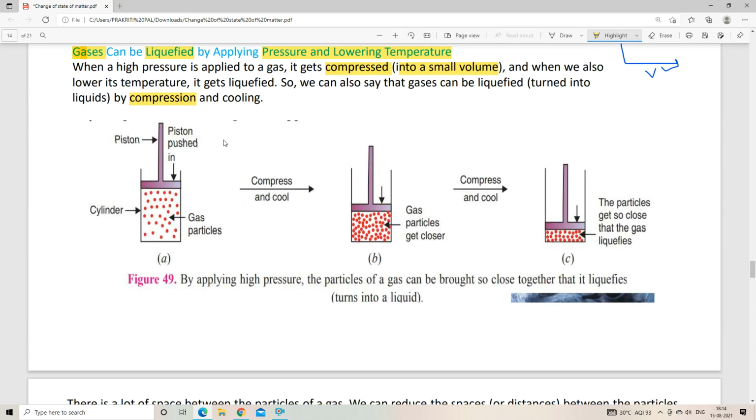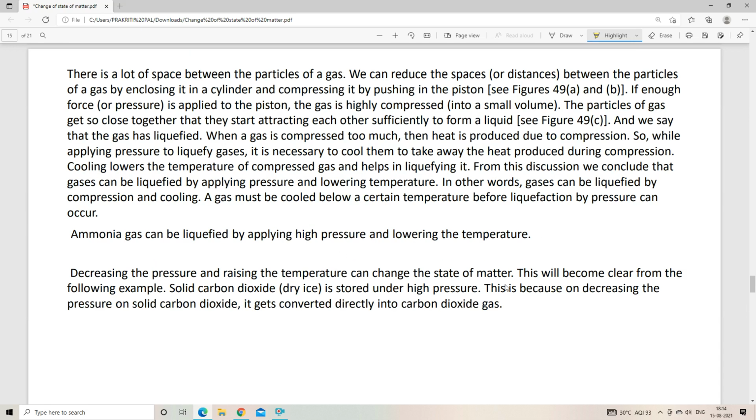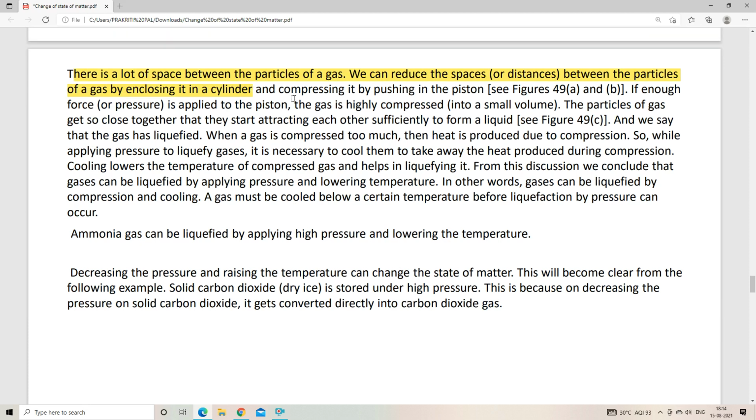And we can cool it. So what do we have to do? We have to do compression and cooling. We already know that compression and cooling is important to liquefy a gas, right? So here you can see there is a lot of space between the particles of gas, and we can reduce the space between the particles of a gas by enclosing it in a cylinder and compressing it by pushing in the piston. If enough force is applied to the piston,